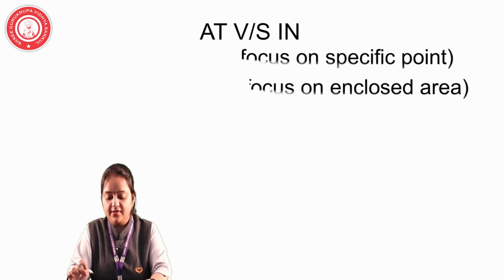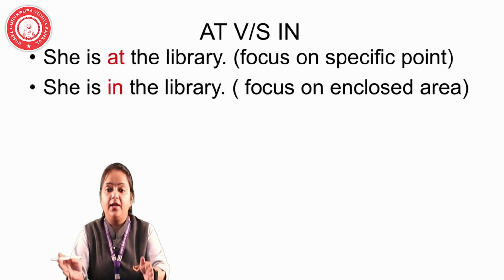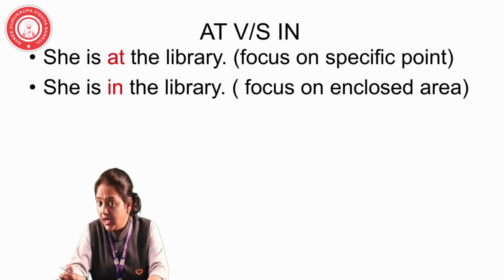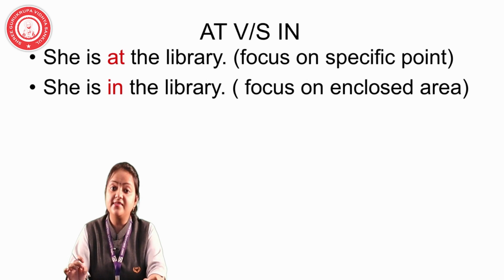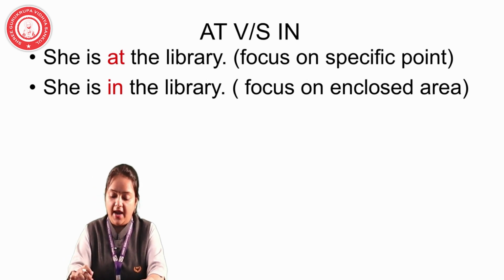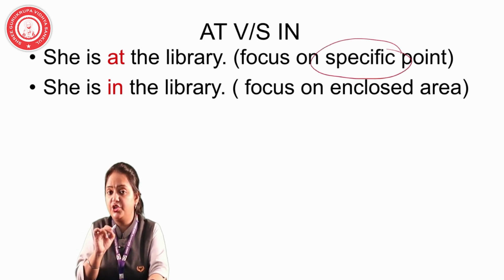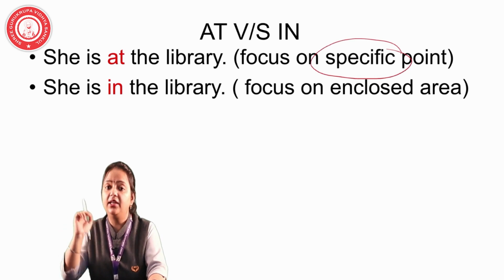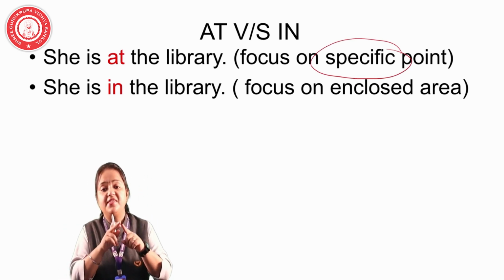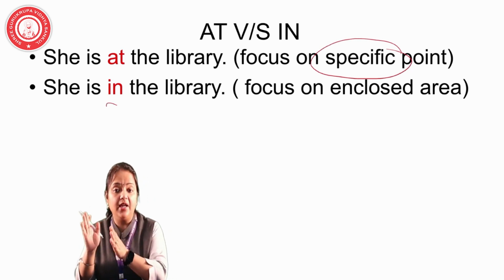My next is at versus in. Now most of you will say that at and in are getting confused. Just see, she is at the library and she is in the library. Both the sentences are correct. With at, we are focusing on a specific point, that where is she? She is right now at the library. But when we are targeting with the basis of an enclosed area, then we can say she is in the library.